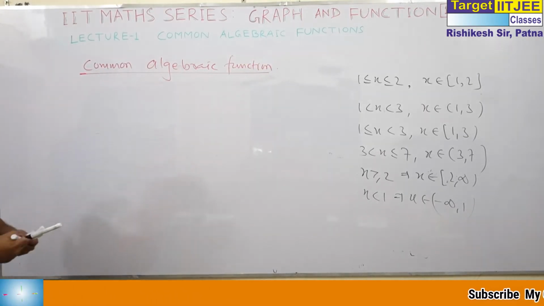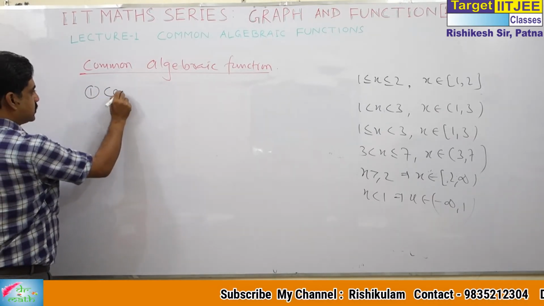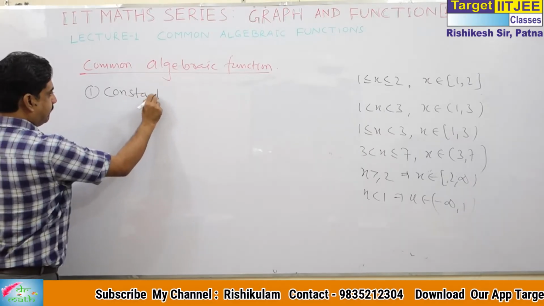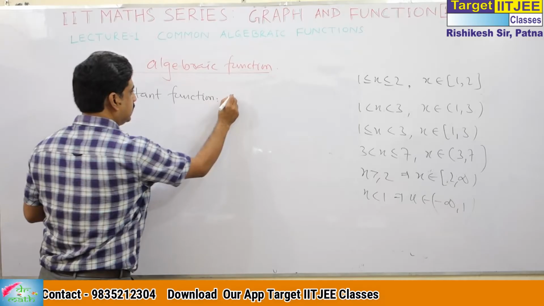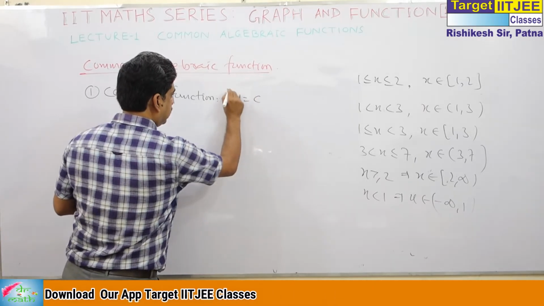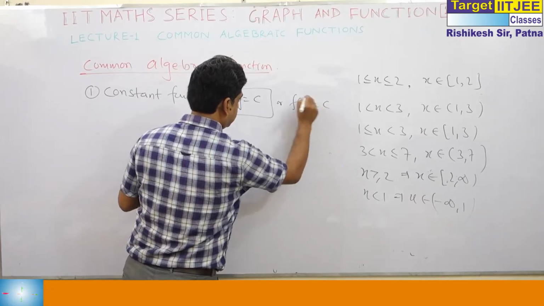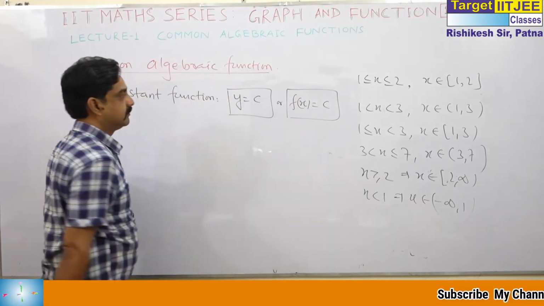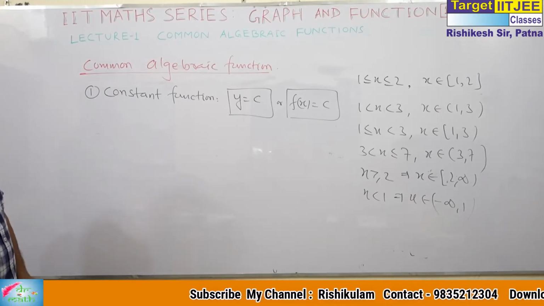Now, I start with the constant function. Constant function is y is equal to c, or you can also say f(x) is equal to c. Both are the same. f(x) is equal to c or y is equal to c.